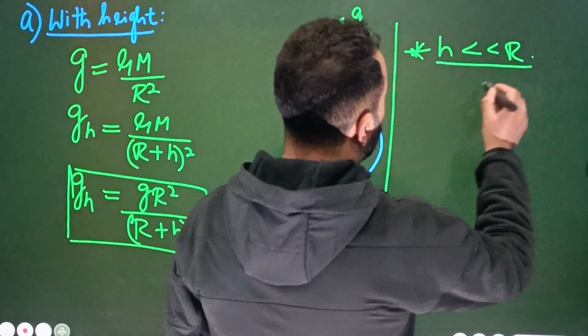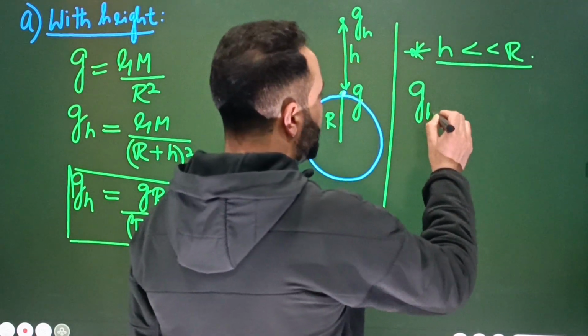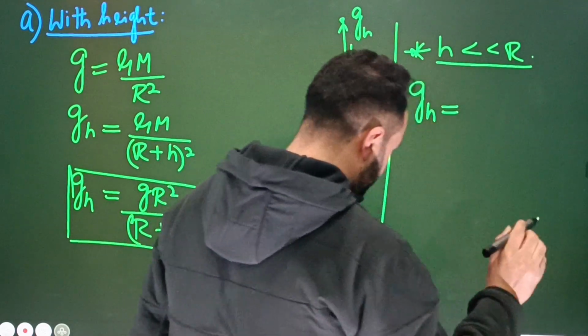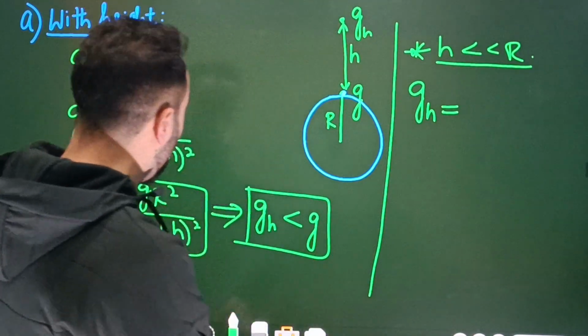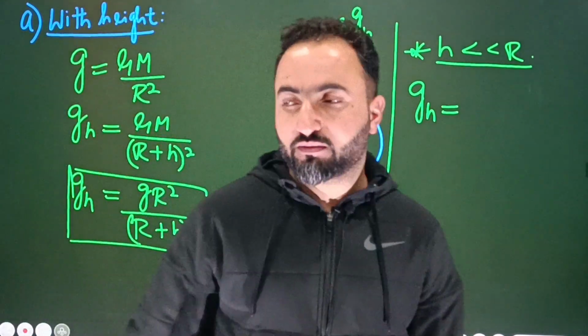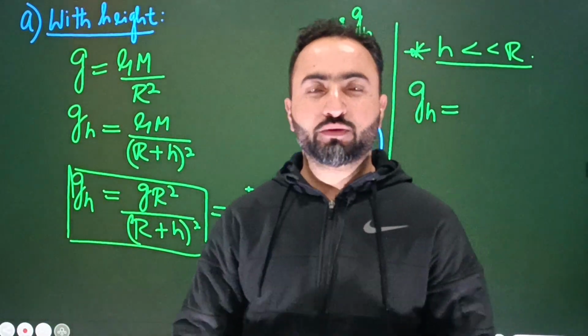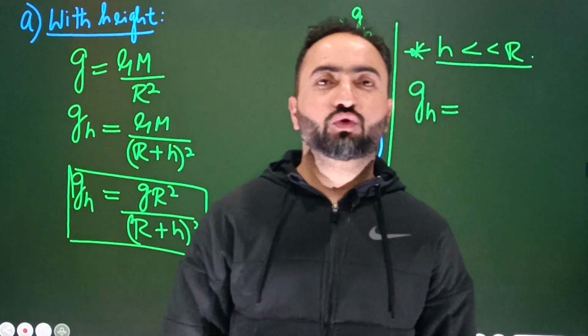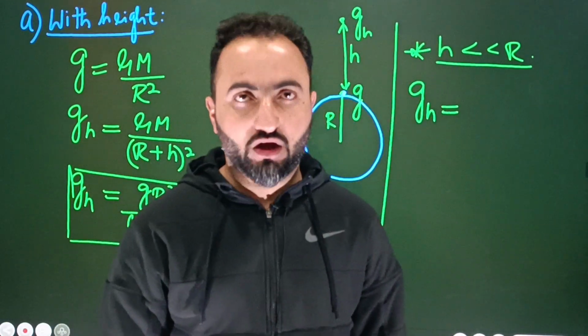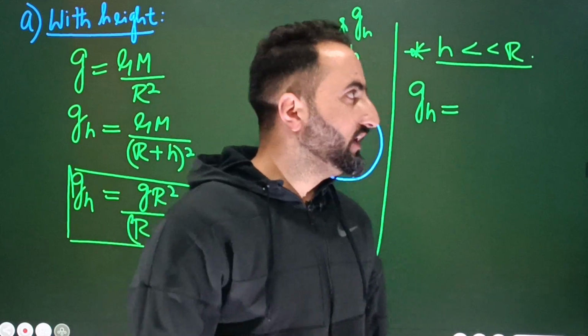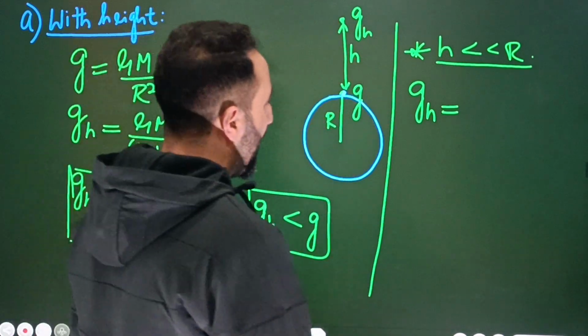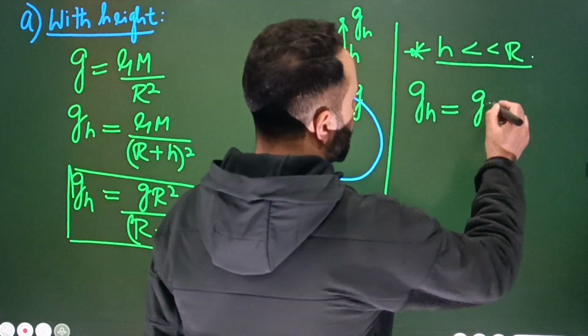In that very case, acceleration due to gravity, we will not be deriving this here. It's time consuming. Actually, what you have to do is play with this mathematical equation and then apply the binomial theorem. In that binomial theorem, you have to neglect the higher powers of h by r. Finally, after doing that, you will end up with this equation that is equal to g into